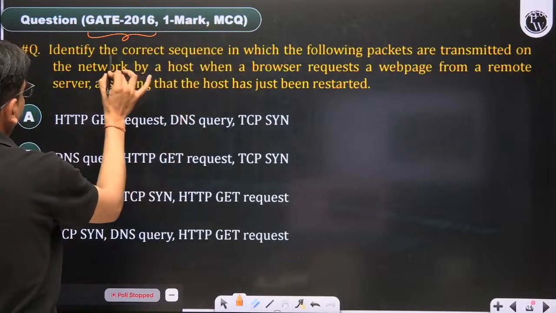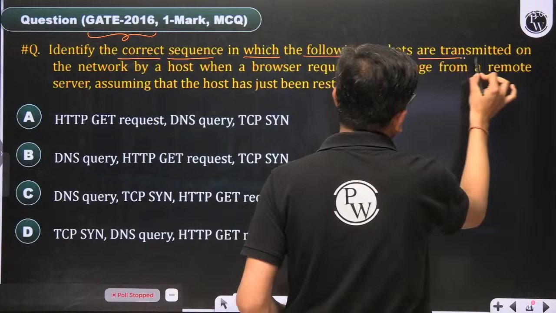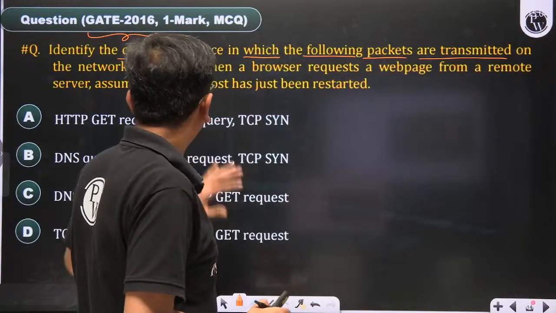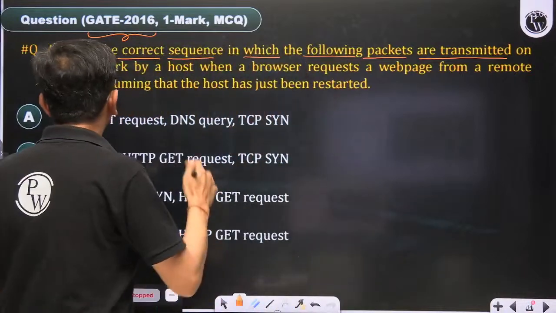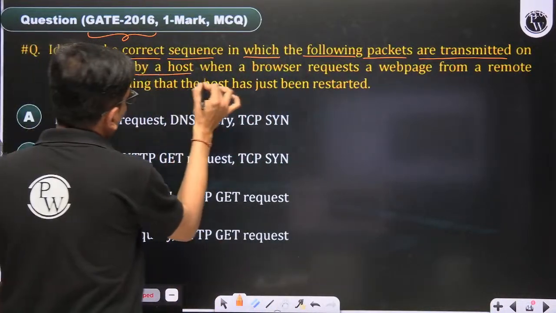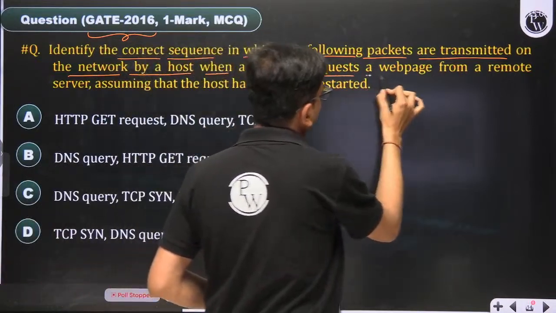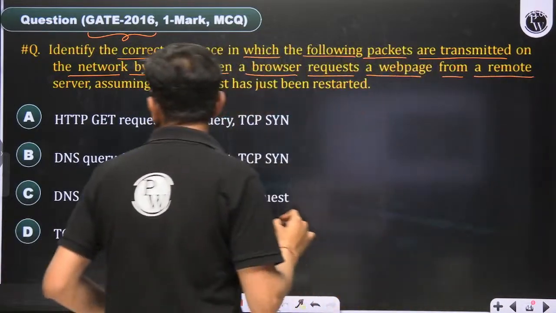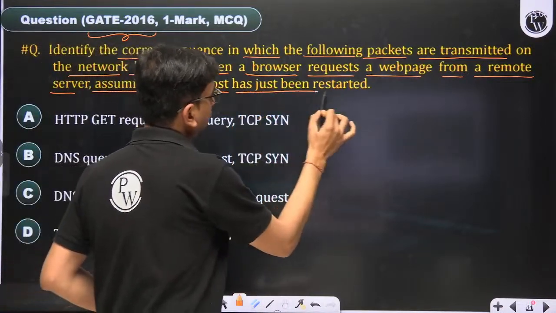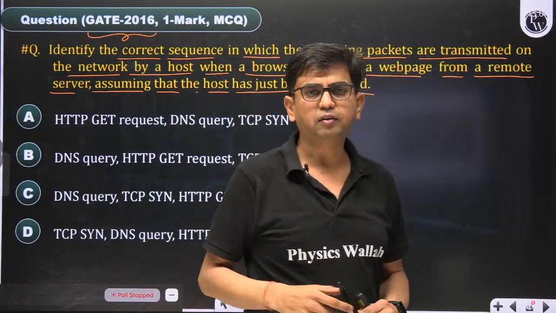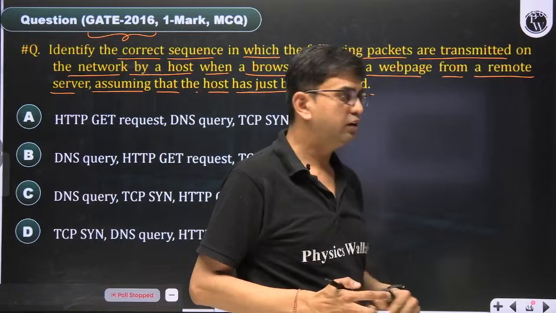1 mark MCQ. Identify the correct sequence in which the following packets are transmitted on the network by a host when a browser requests a web page from a remote server, assuming that the host has just been started. Just started means the browser cache is empty.